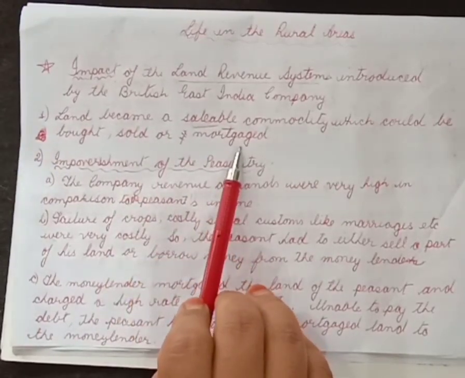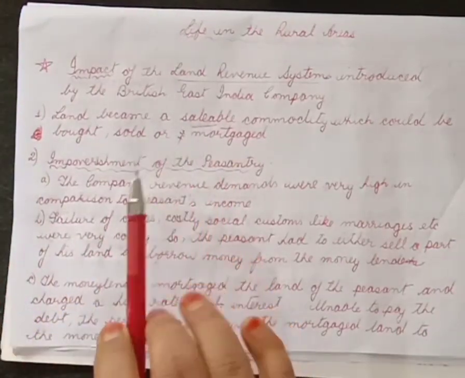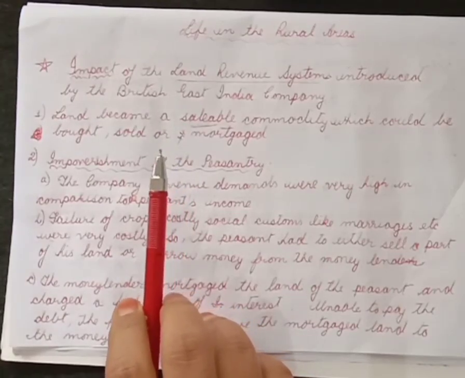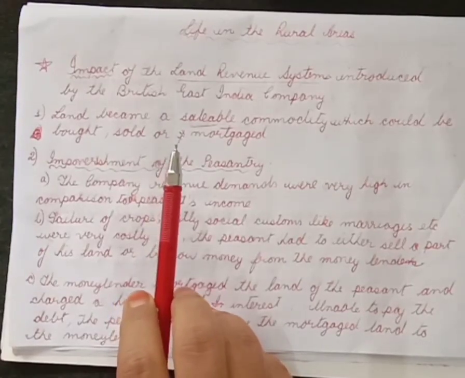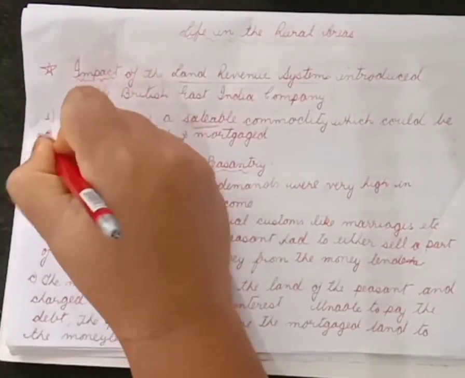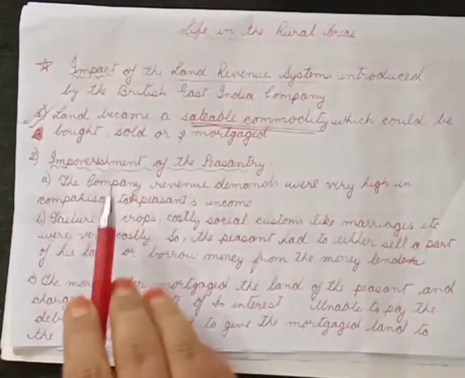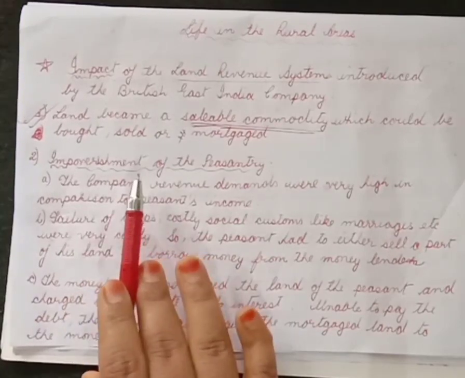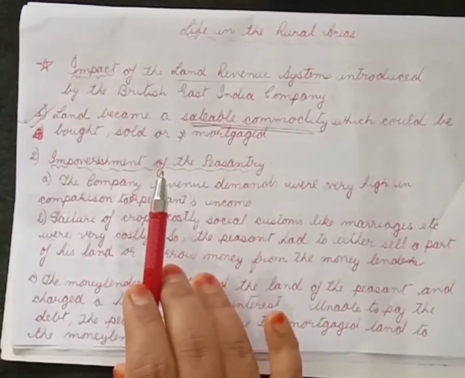Now what is the meaning of mortgaged? Mortgaged means the peasant would surrender his land rights to the moneylender, and the moneylender would lend the peasant some money. If the peasant is able to return the money, well and good. If not, the moneylender would confiscate the piece of land. Okay, so the first result is that land became a saleable commodity, something which could be sold, bought or mortgaged. Number 2, impoverishment of peasantry. Impoverishment means the process of becoming poor. Okay, so the peasants became poorer and poorer day by day.